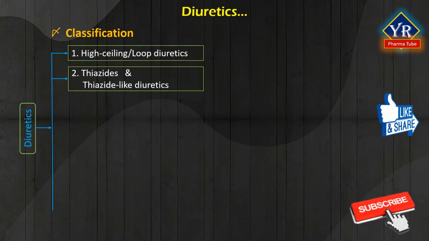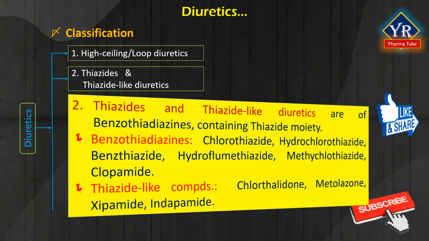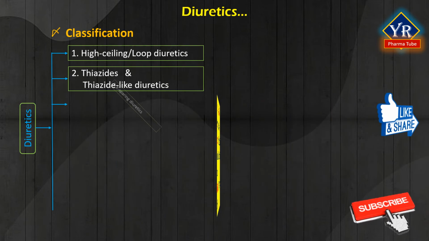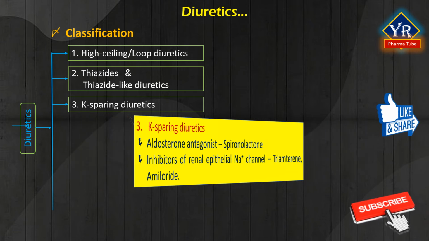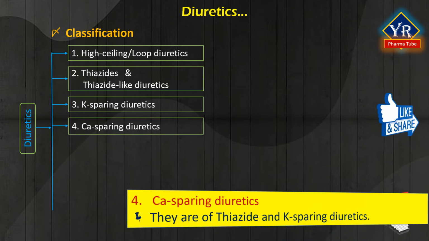Number 2. Thiazides and thiazide-like diuretics. They are benzothiadiazines, which are thiazide-containing compounds. Benzothiadiazines include chlorothiazide, hydrochlorothiazide, benzthiazide, hydroflumethiazide, methyclothiazide, and clopamide. Thiazide-like compounds include chlorthalidone, metolazone, xipamide, and indapamide. Number 3. Potassium-sparing diuretics. These include the aldosterone antagonist spironolactone and inhibitors of the renal epithelial sodium channel such as triamterene and amiloride. Number 4. Calcium-sparing diuretics.